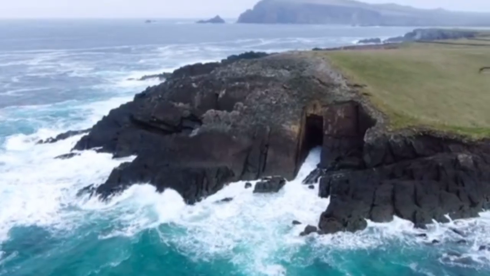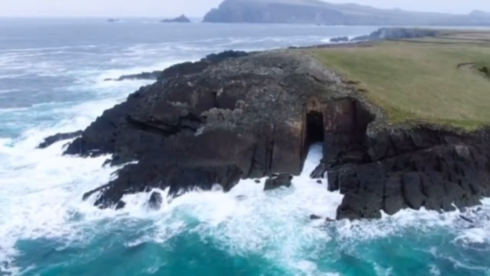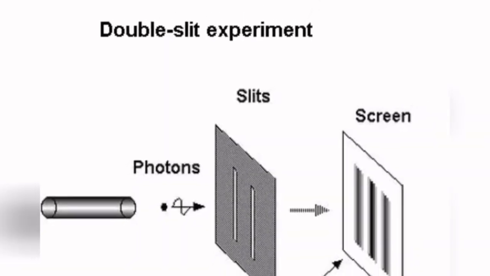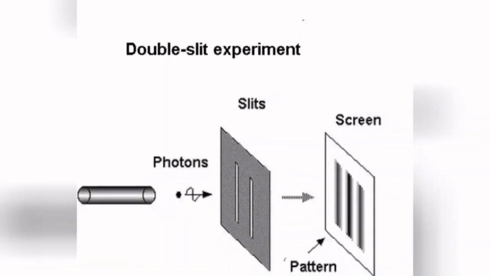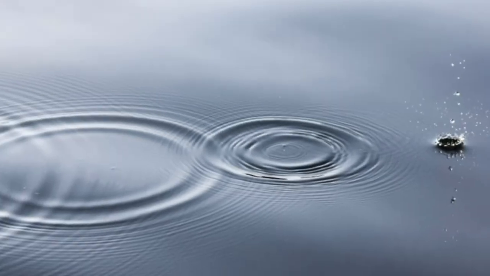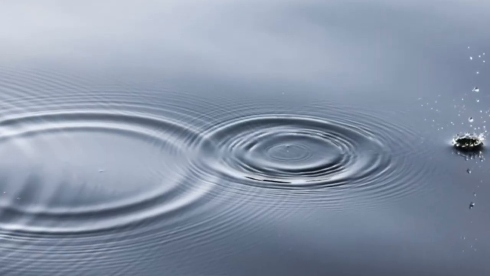Young's experiment was like watching the water waves from 2 stones interact in a pond. When light was shown through 2 slits, it created a pattern of bright and dark bands on a screen, not unlike the overlapping ripples creating highs and lows in the water.